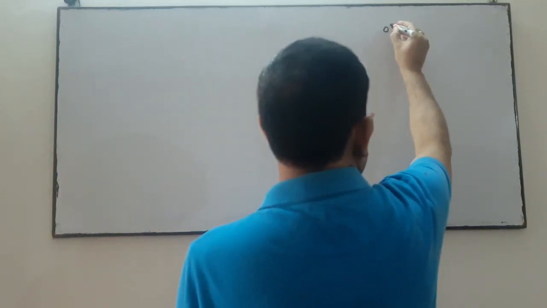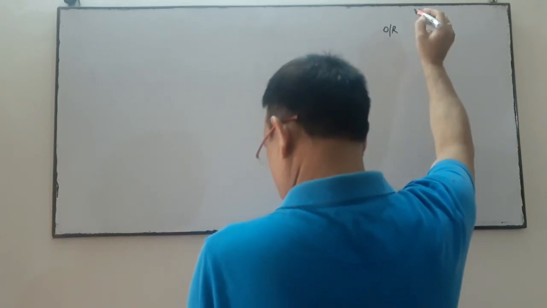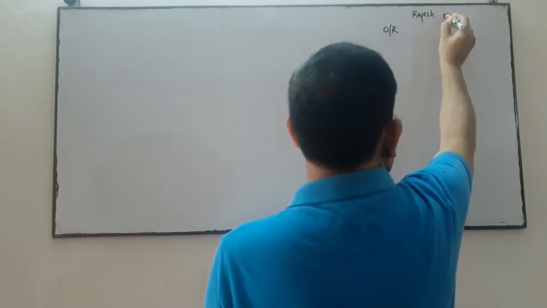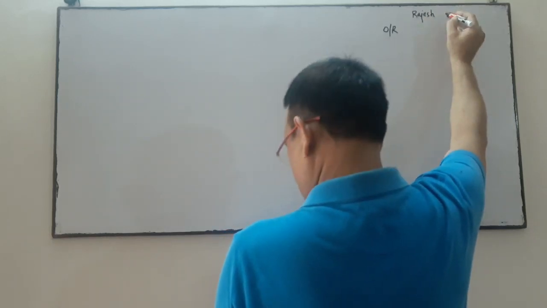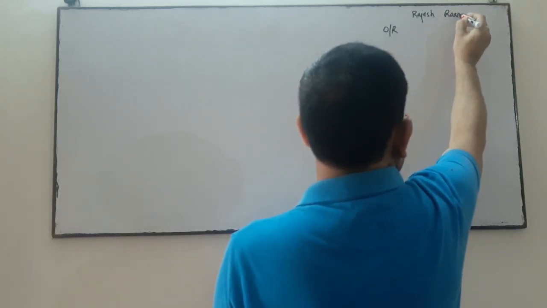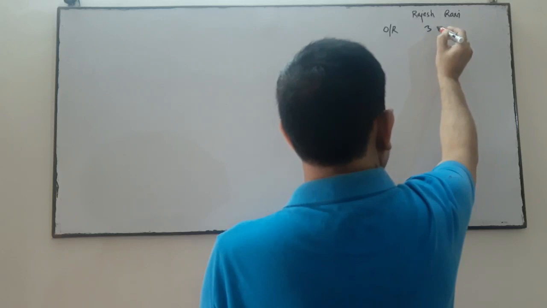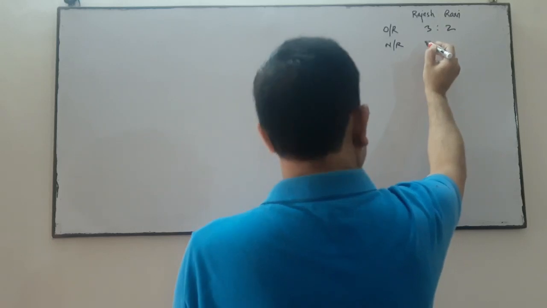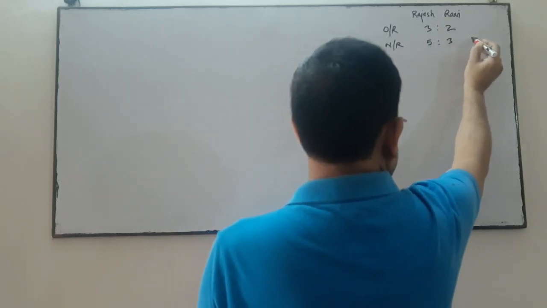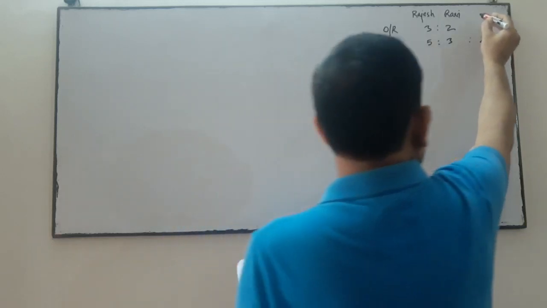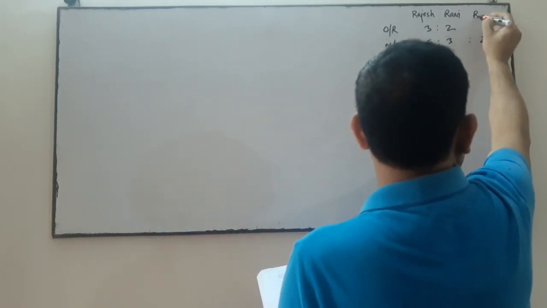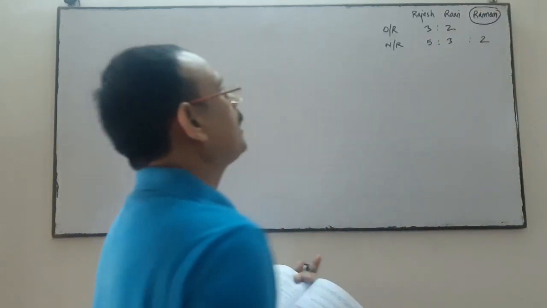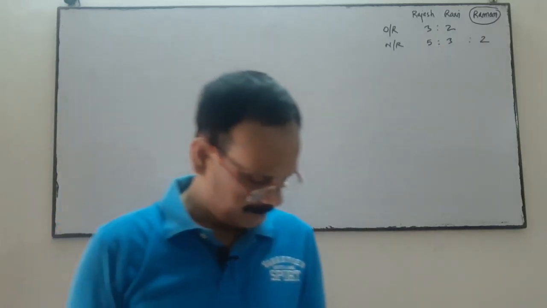Old ratio between the old partners Rajesh and Ravi is 3 is to 2. The new ratio after the admission is 5 is to 3 is to 2. This is the new partner named Raman. He is the new partner, and after admission, profit sharing ratio is changed.